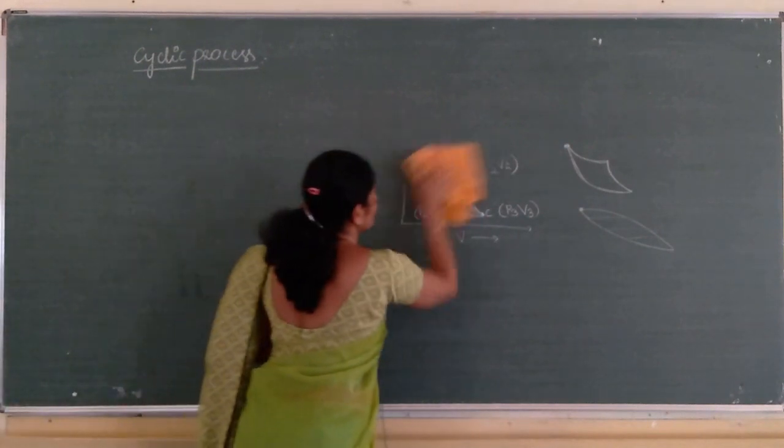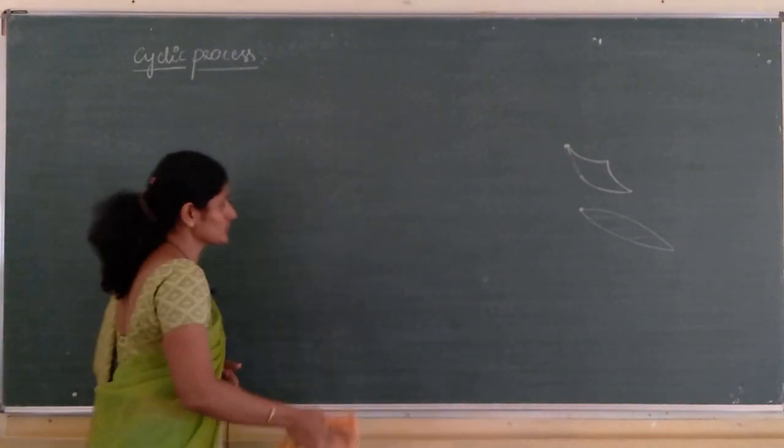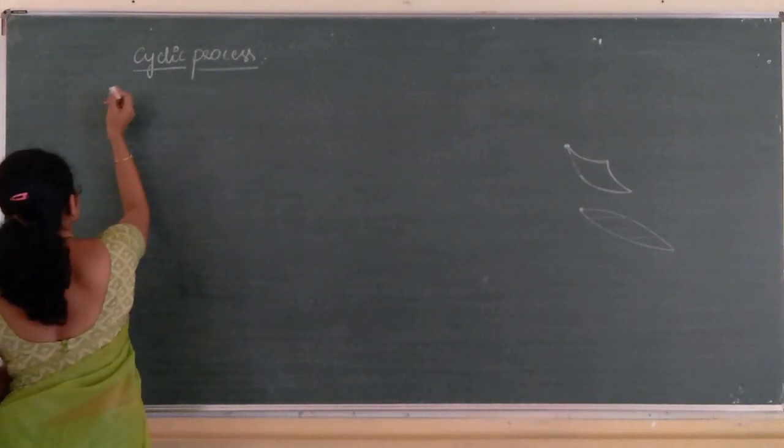So, what is the definition? How to write the definition for cyclic process?